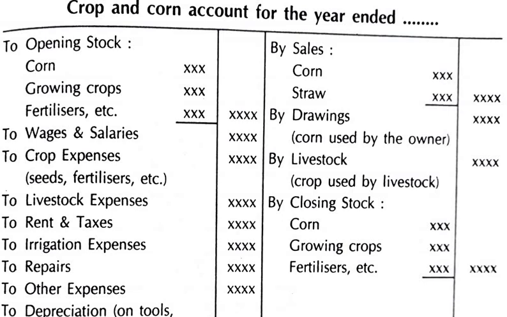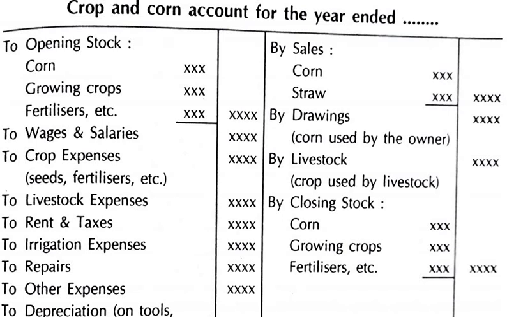Let's begin with the format. First you take the opening stock. To opening stock, in that you will have corn, which is what you call maize. Then growing crops, whatever food grains you're growing, and fertilizers, etc. This is nothing but the opening stock, whatever the opening stock of fertilizers or crops is, that has to be taken.